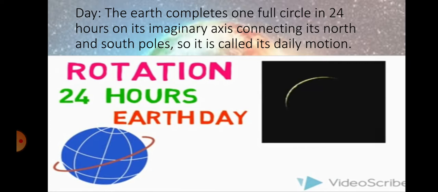The Earth completes one full circle in 24 hours on its imaginary axis, connecting its north and south pole. So it is called its daily motion. We call it a day. When the Earth rotates on its own axis, it takes 24 hours to complete one round, one rotation. So we call it one day.